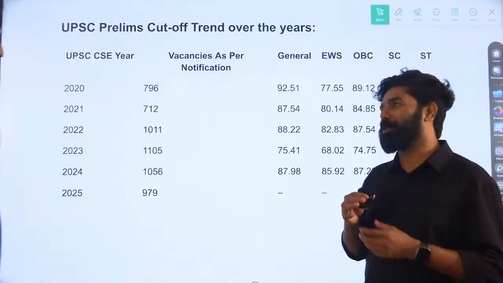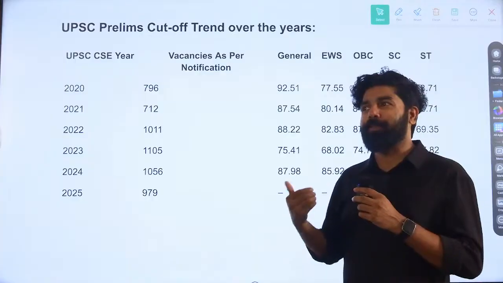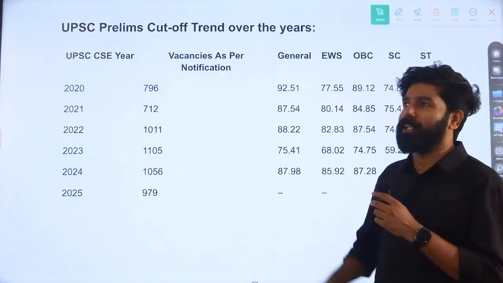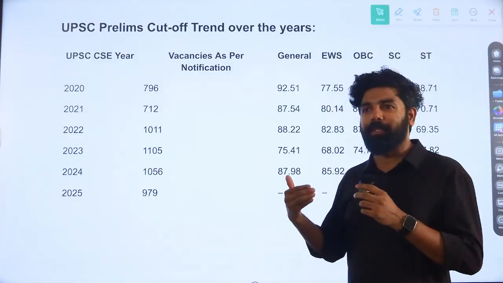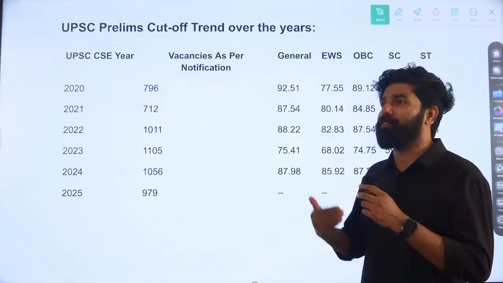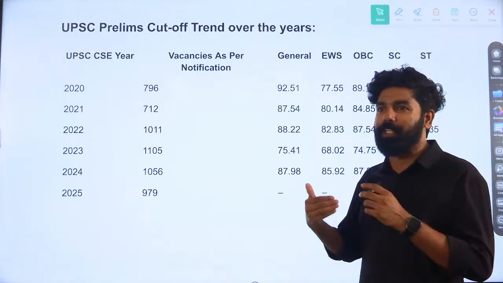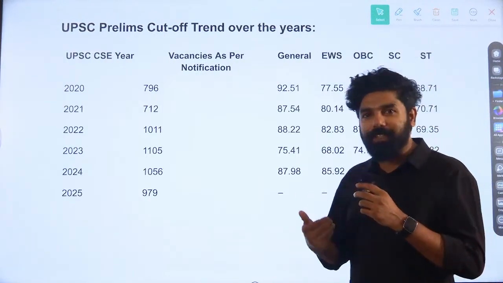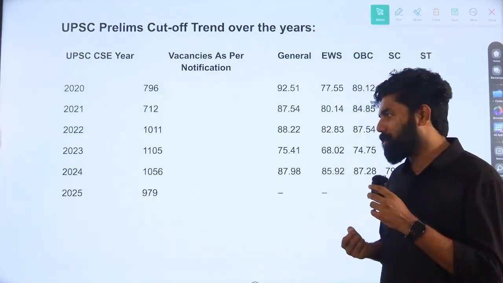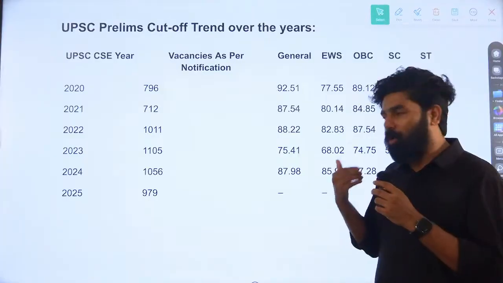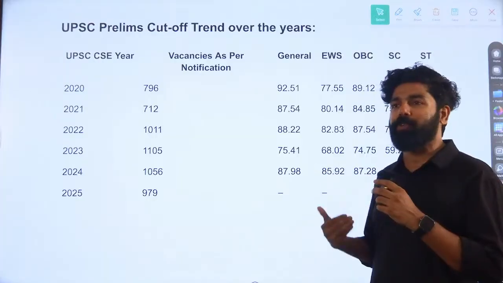Prelims is not just about writing the GS1 paper, we have the other CSAT paper as well. So the difficulty level of the CSAT paper also plays a part in deciding the cutoff margin for the GS paper, because those who scored well, even if the paper is moderate, may score well in GS1, but they will find difficulty in scoring better in CSAT. This year also they continued the difficulty level of the CSAT questions, including some difficult questions mostly from the number system. So solving these questions within the time limit is difficult for most students, since the CSAT paper is also difficult.